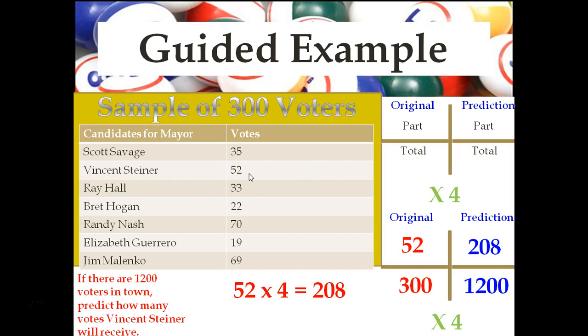And if we wanted to make that into decimals or percents, all we would have to do is divide: 208 divided by 1,200. And we could do that for Savage, Hall, Hogan, Nash, Guerrero, Malenko, all of them. We would just have to multiply by 4, and then you'd get the prediction of how many would equal 1,200. And if it's a good sample, after you multiply all these, it will add up to 1,200.